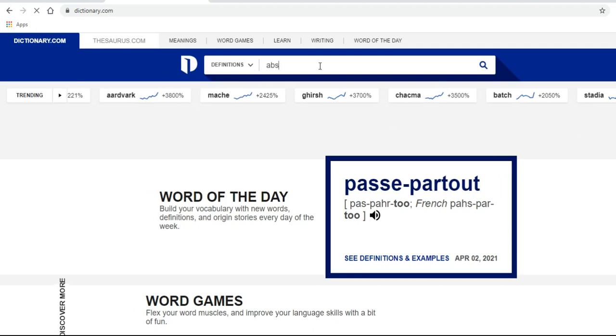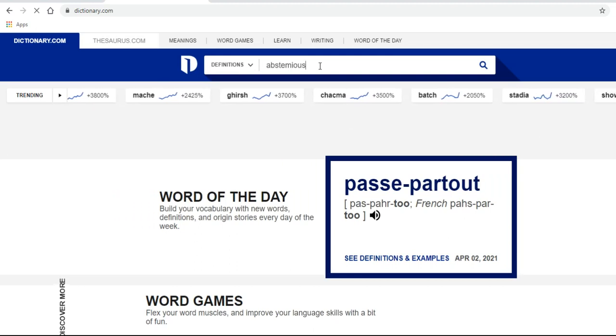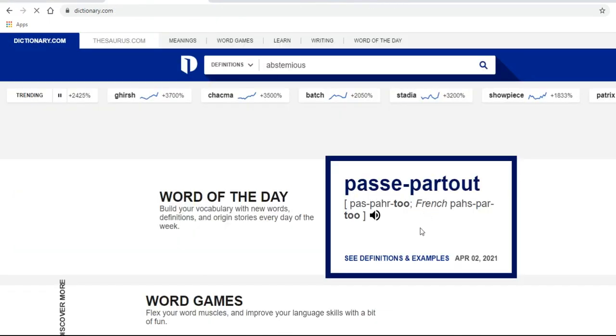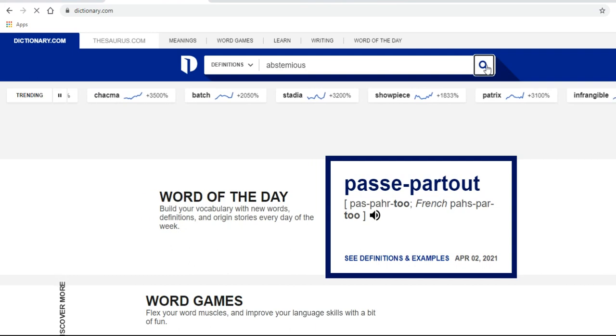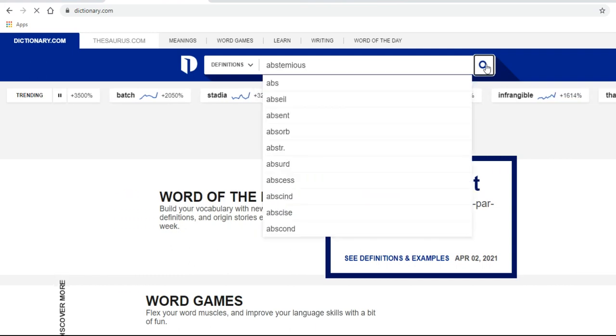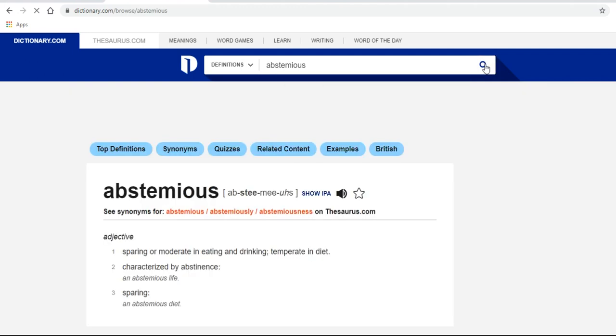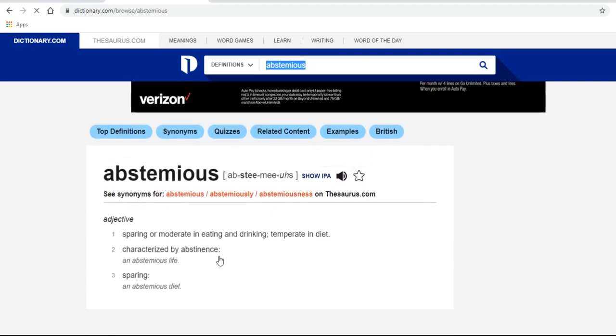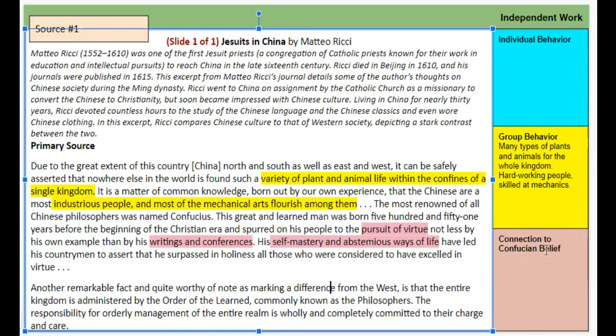I'm going to start with abstemious. Did I spell that right? We can cut and paste. Let's search for abstemious. It's coming up. Abstemious, sparing or moderate in eating and drinking. Characterized by abstinence, a word you may have heard of, right? So now, meaning limited eating and drinking. So when someone's virtuous, they're very holy. Okay, it mentions Confucius.